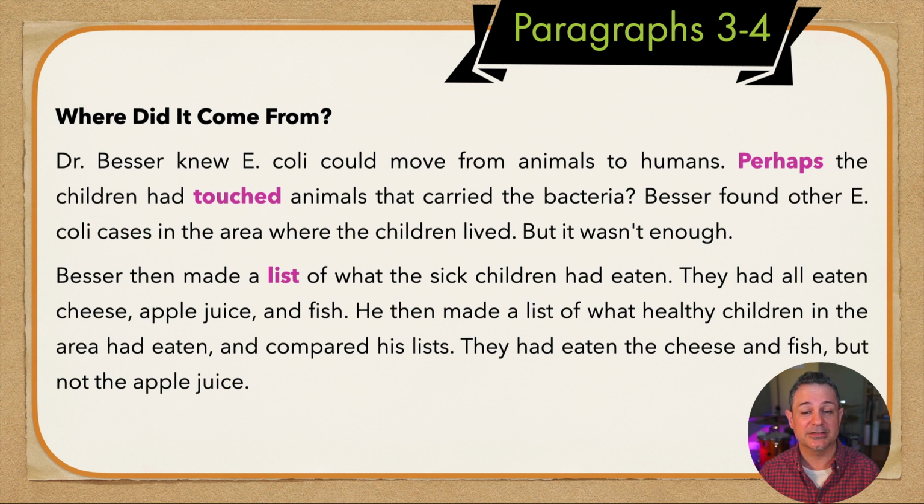Besser then made a list of what the sick children had eaten. They had all eaten cheese, apple juice, and fish. He then made a list of what healthy children in the area had eaten and compared his lists. They had eaten the cheese and fish, but not the apple juice.